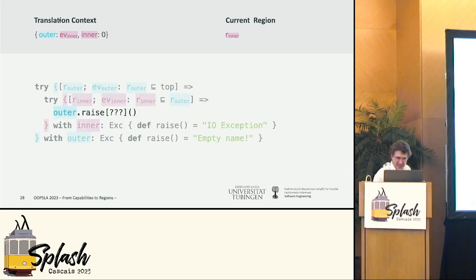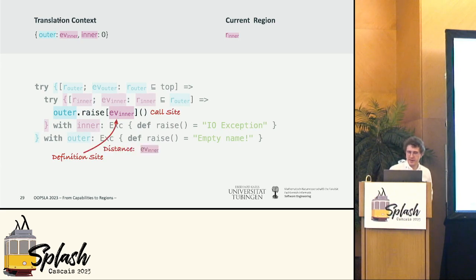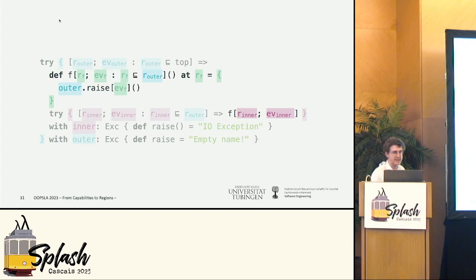And the last question is, okay, if we are now at raise, how can we know where to go to? Well, we need evidence that R inner is nested in R outer, but we already have this evidence mapped here, and we just look it up. Okay. So evidence measures the distance between the definition side and the call side. In the more general case, if we now look at the local function f again, we see, okay, we abstract now over this evidence. f also introduces a fresh region. It's a little bit more complicated. Full details are in the paper, but you can see we pass evidence.